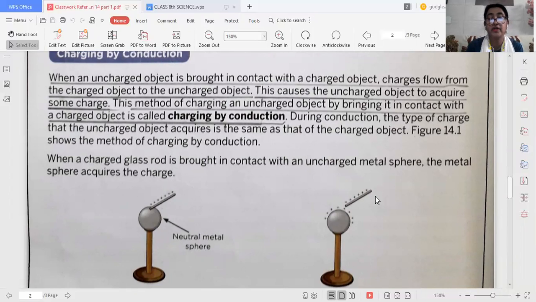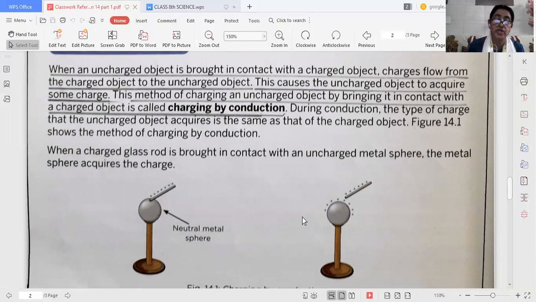Here the metal sphere is neutral, and this glass rod is positively charged. When it comes in contact with the sphere, the sphere also acquires the same charge. So during conduction, the type of charge that the uncharged object acquires is the same as that of the charged object.